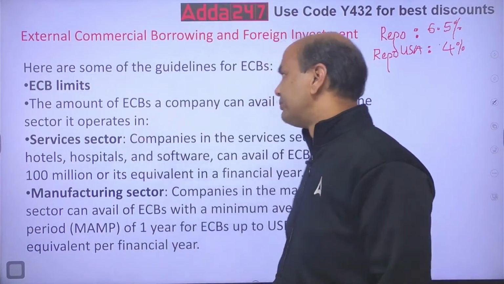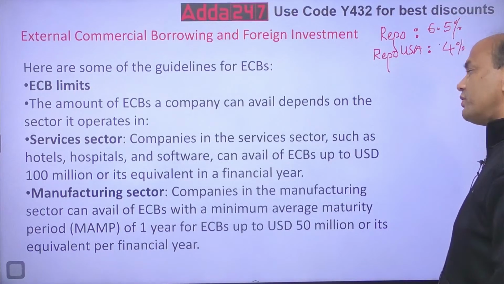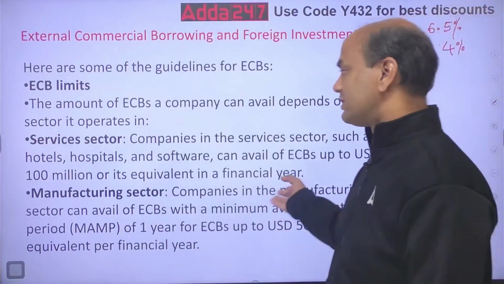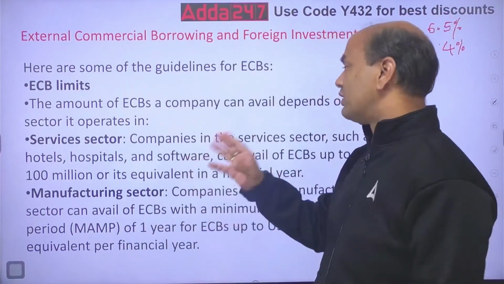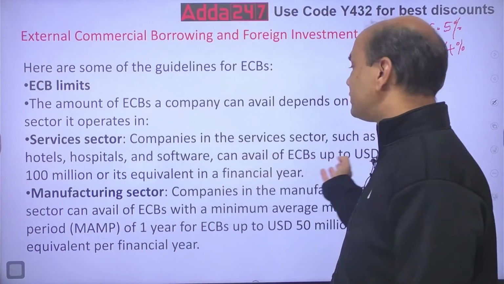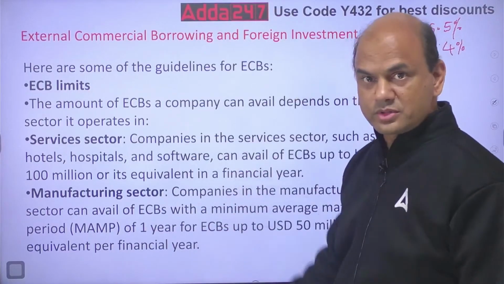Services sector. Companies in the services sector such as hotels, hospitals, software can avail ECBs up to 100 million USD or its equivalent in a financial year. Hotels, hospitals and software can avail ECBs up to USD 100 million or its equivalent in a financial year. 100 million is a huge amount, okay?